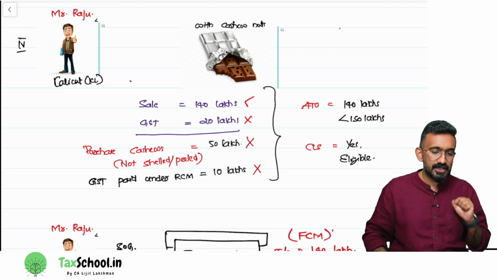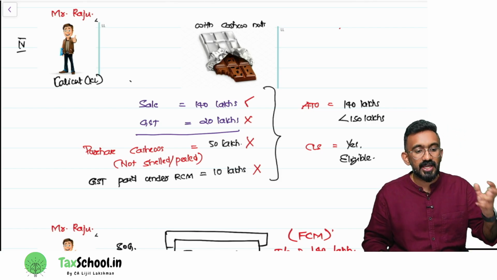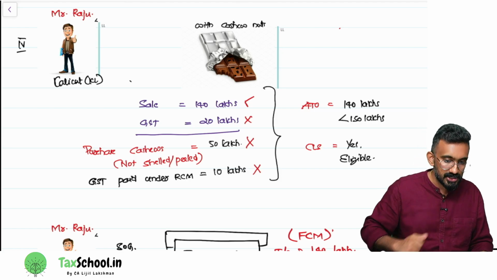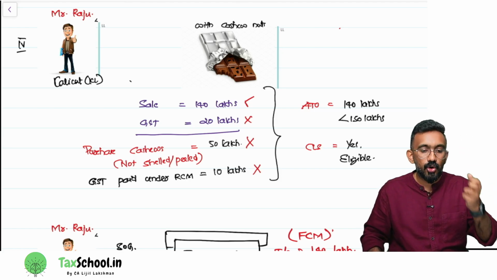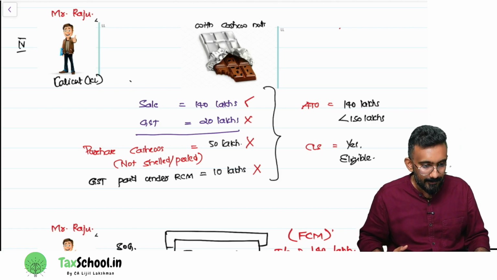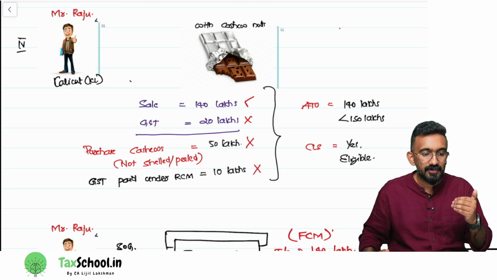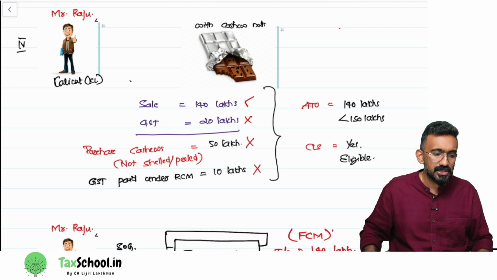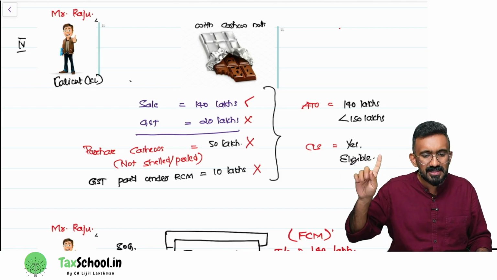This is a cashew based chocolate. So he purchased raw cashew, not shelled or peeled, from the farmers. When somebody purchases raw cashew from the farmers, they are liable to pay tax under reverse charge. So this is one case of RCM for goods. Anyway, RCM for goods is not part of the intermediate syllabus, so you don't have to bother too much, but understand this is an example of it.